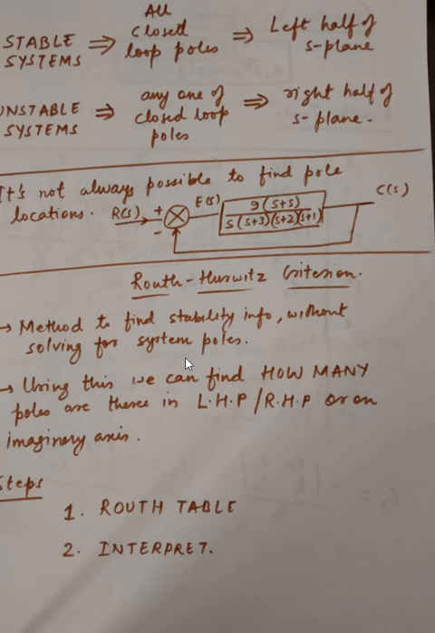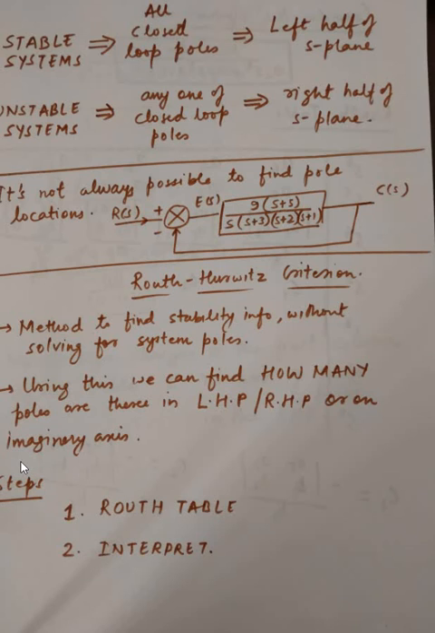And how does it do that? You can find how many poles are there in the left half plane, in the right half plane, or on the imaginary axis. It does not say where exactly the poles are, but only how many are on the left, how many are on the right, and how many are on the imaginary axis. That is all this Routh-Hurwitz criterion tells us. It will not be solving for the system poles.